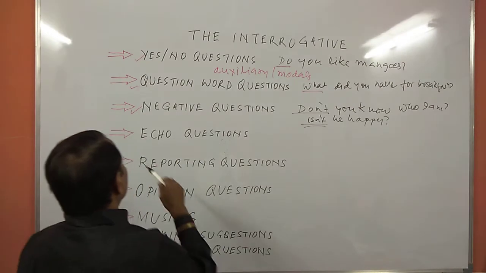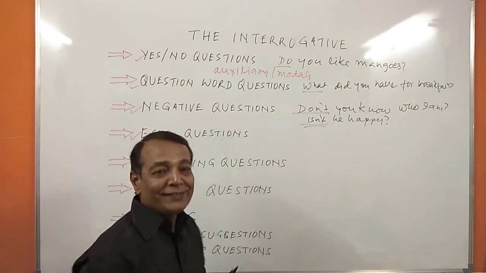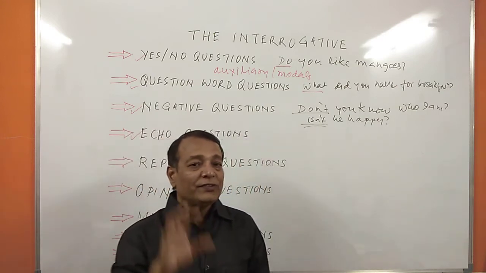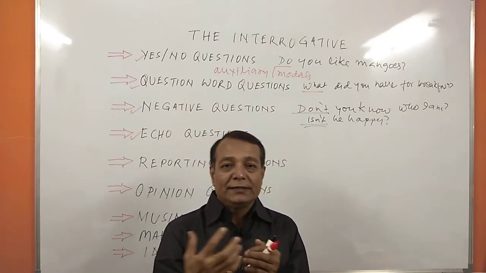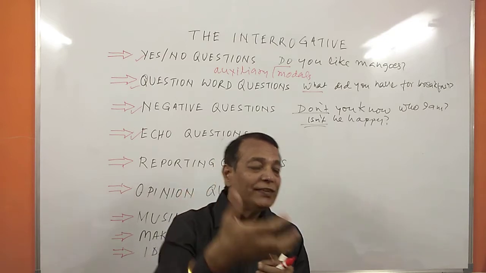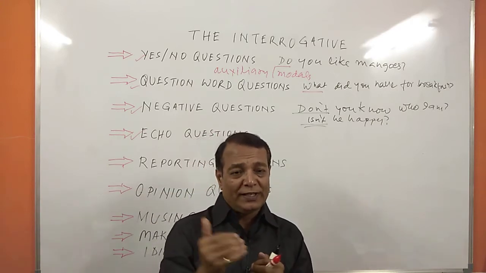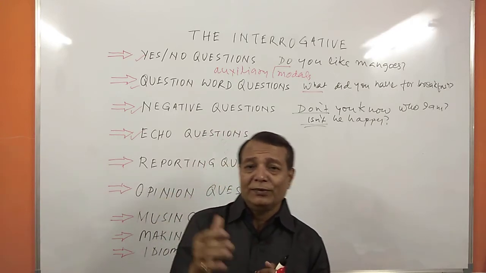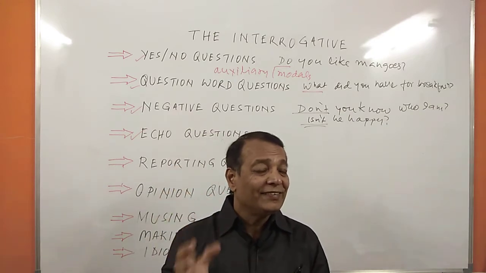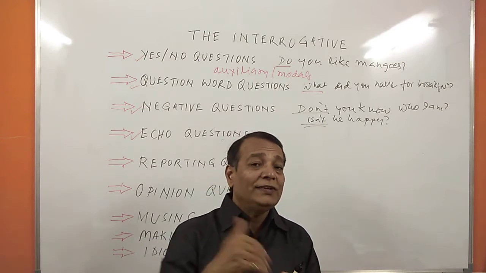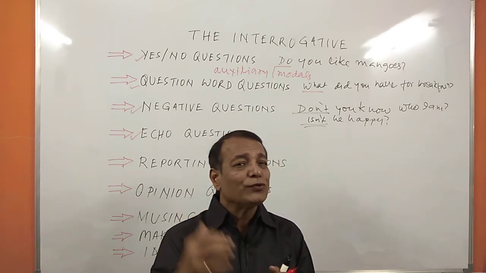The next one is echo questions. What is this echo? Echo questions, right? Actually, this is very much conversational English. When we talk to someone and they sometimes fail to hear what we say, they repeat the same sentence with one word. Suppose I am talking to my friend and I say, you know, I went to market yesterday and I bought a new t-shirt, right? Suppose he fails to understand the last word, t-shirt, so he asks me, you bought what? You bought what? So this kind of question is an echo question.